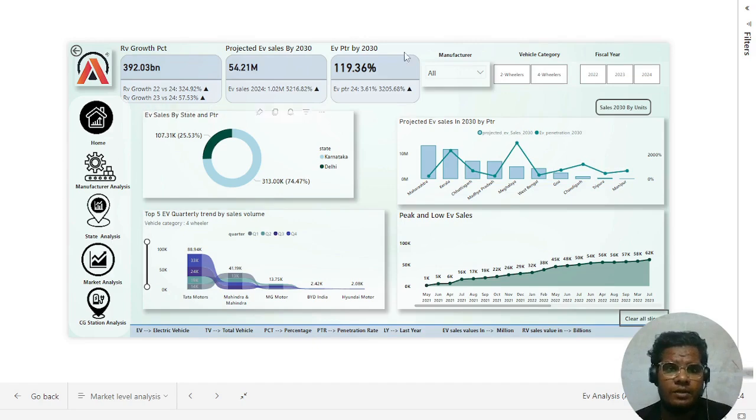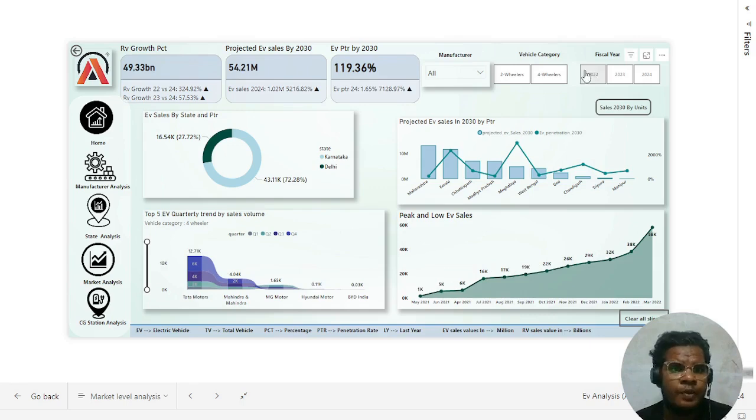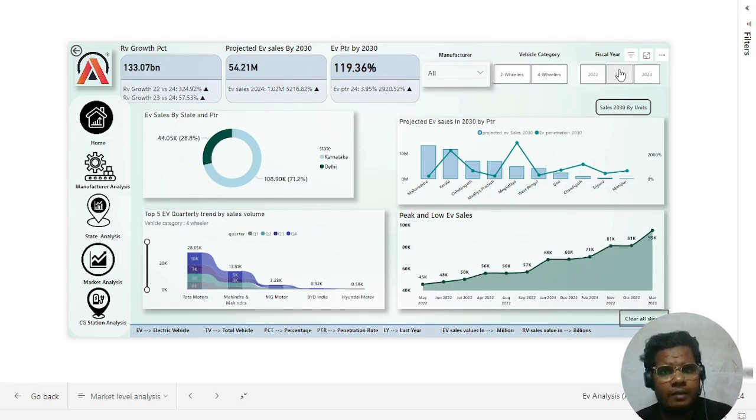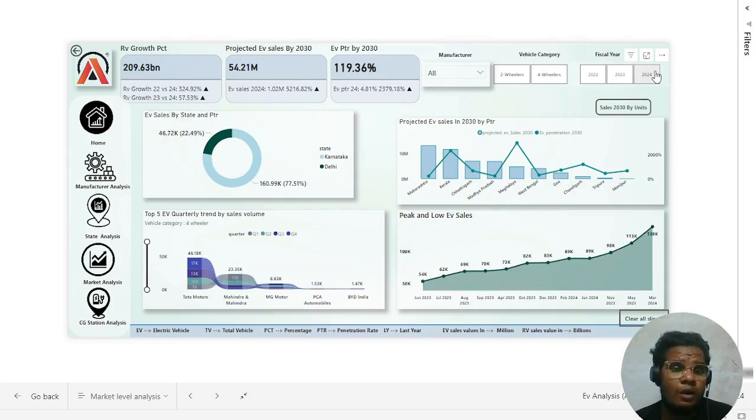On revenue growth percentage, let's take a look at 2022, which is 49.33 million. In 2023, 133.07 million, and 2024, 209.63 billion.